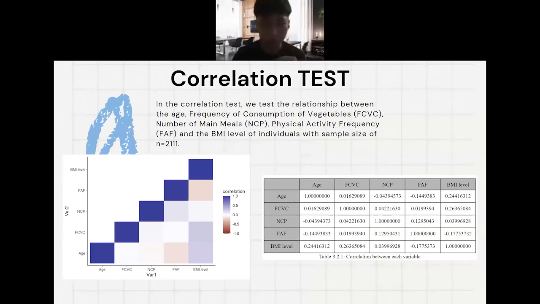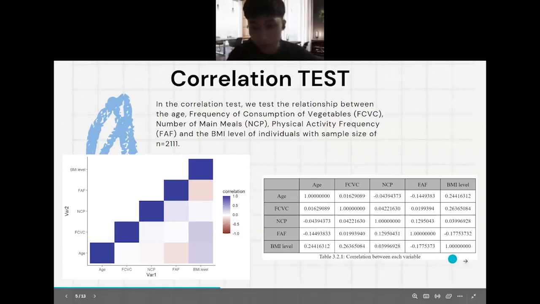Now I will explain the correlation test. In the correlation test, we test the relationship between age, frequency of consumption of vegetables (FCVC), number of main meals (NCP), physical activity frequency (FAF), and the BMI level. The sample size is 2111. From the heat map and the table, we can observe that the top three highest correlation values are BMI with age, BMI with FCVC, and BMI with FAF.